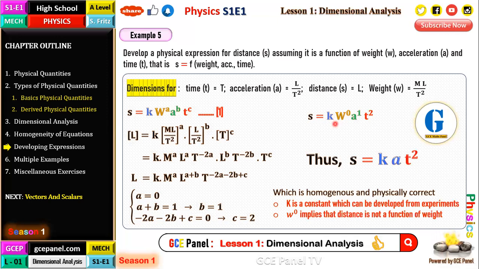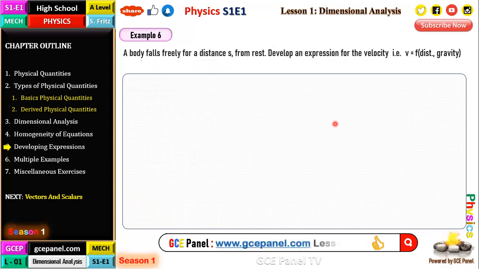Let's look at the second example under developing physical expressions, example 6. So in example 6, a body falls freely for a distance S from rest. Develop an expression for the velocity. Whenever they say from rest, it means gravity is included. I'm giving an example; they will not indicate that. You need to know that from rest means include gravity.